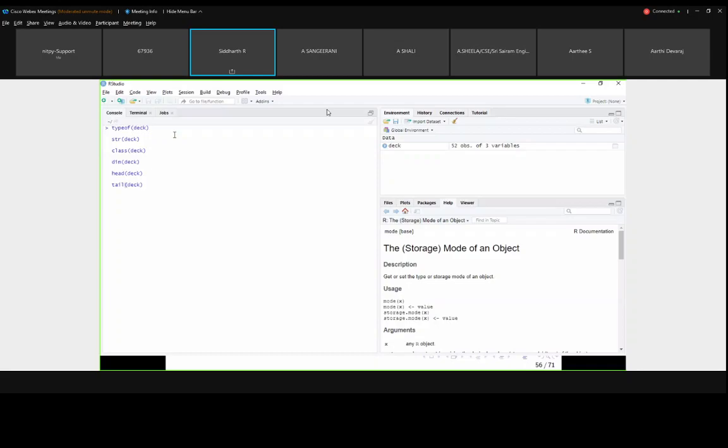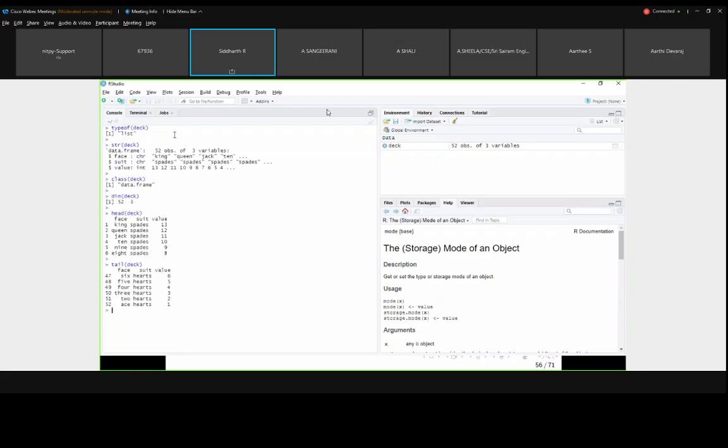This code I have copied from the script that I have shared. If you run the script, in the first part I am checking the data type of the loaded data. What type is it? It will show it is a list, because a data frame is considered under the list. The class of deck will give you data frame, whereas the type is actually list. And str is the structure of the deck. I just want to see the structure of my data set.